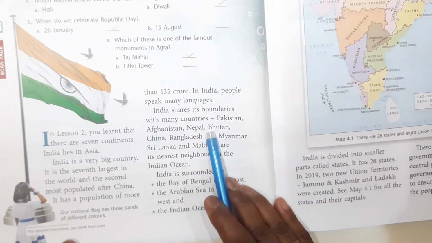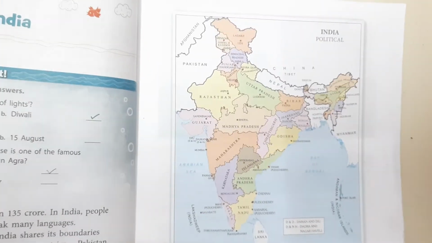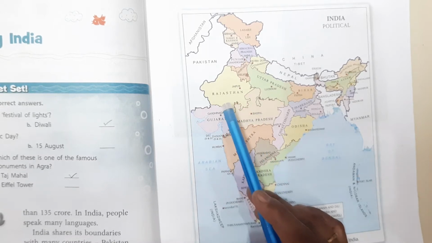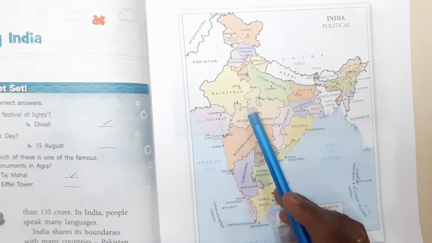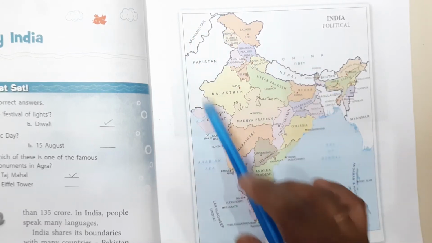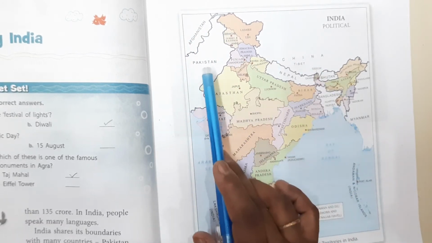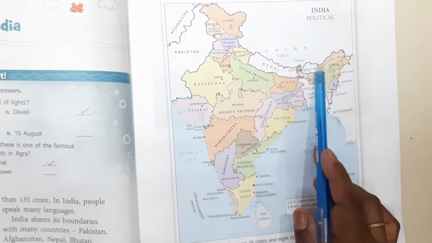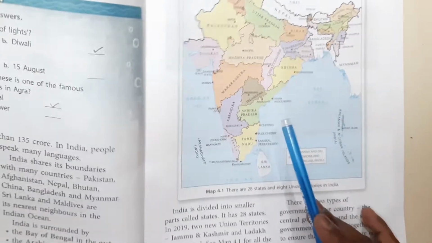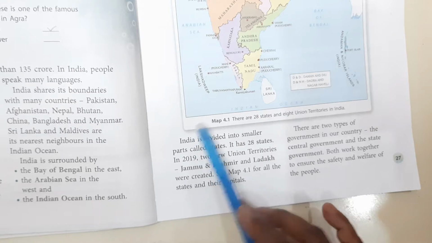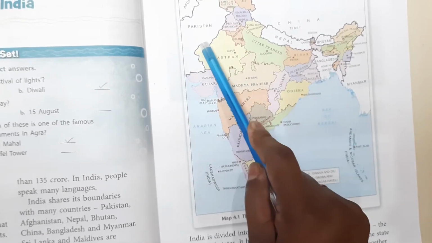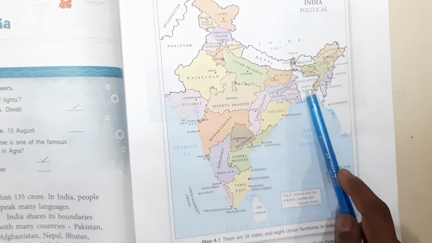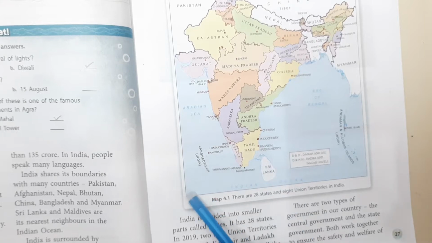It has boundaries. Already we have discussed this in the map. Once check this. What are the boundaries of India? Boundaries means sharing boundaries with other neighboring countries. What are those? Pakistan, Afghanistan, China, Nepal, Bhutan, Bangladesh, Myanmar, Sri Lanka and Maldives.